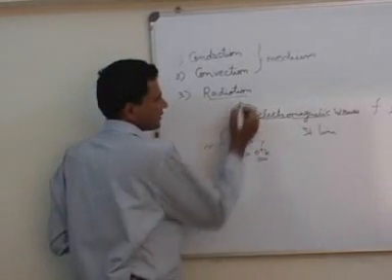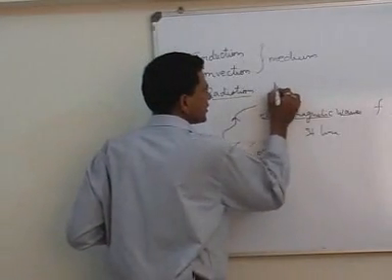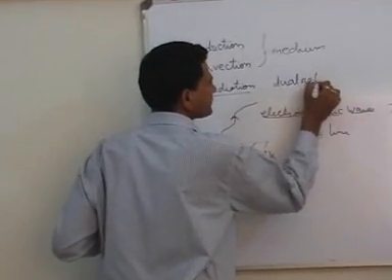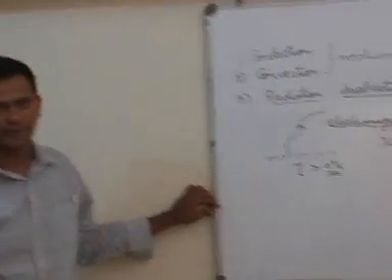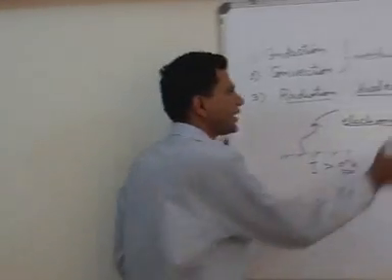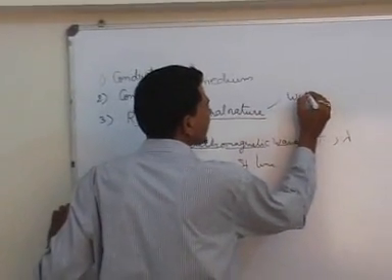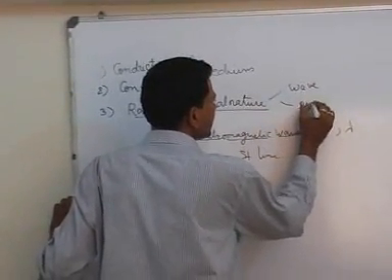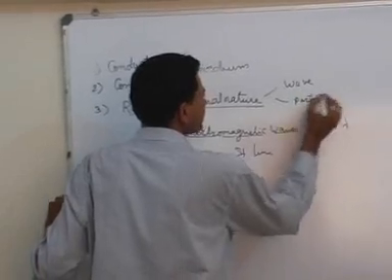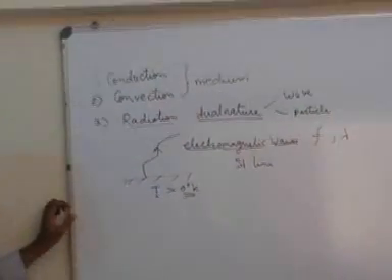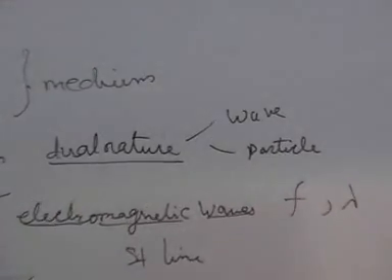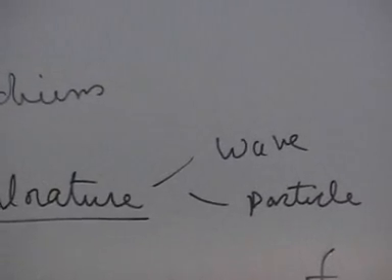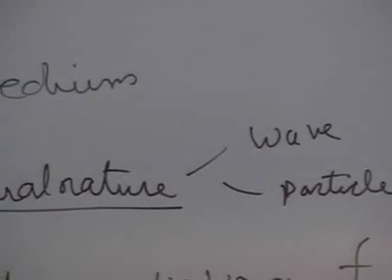So radiation has dual nature. One is that it follows wave theory, and the other is that it follows particle theory. What is meant by wave theory we have seen: because radiation is in the form of electromagnetic waves, all the rules and regulations for wave theory are applicable to radiation.